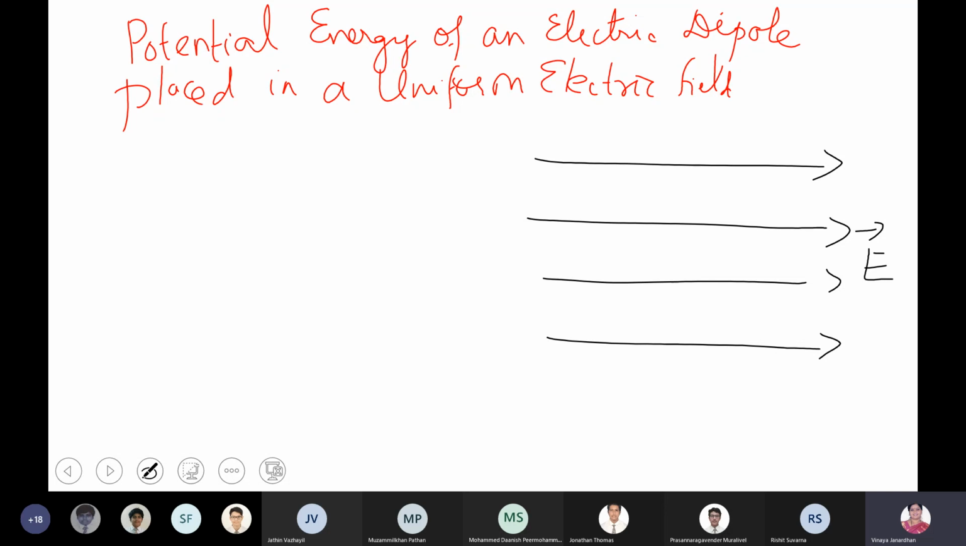Now, what is an electric dipole? Your water molecule is a dipole. So what is an electric dipole? You have two charges of equal magnitude, unlike, separated by a distance of 2a. This is called an electric dipole. The strength of the electric dipole, to what extent the charges can be polarized, is measured by a quantity we call dipole moment, that is equal to q into 2a vector.